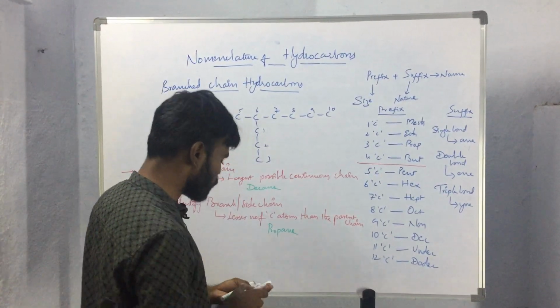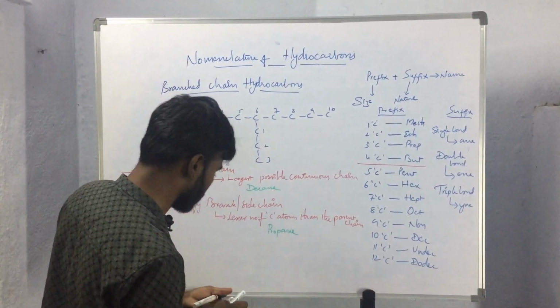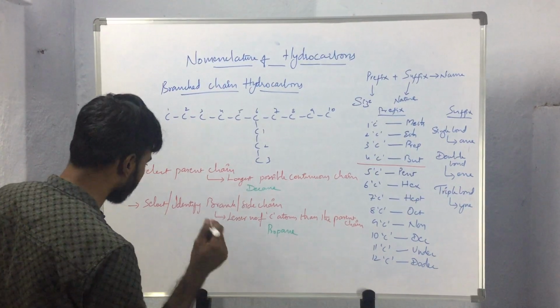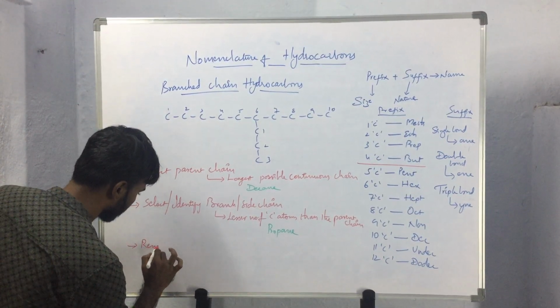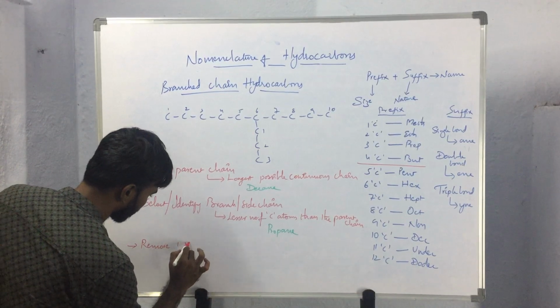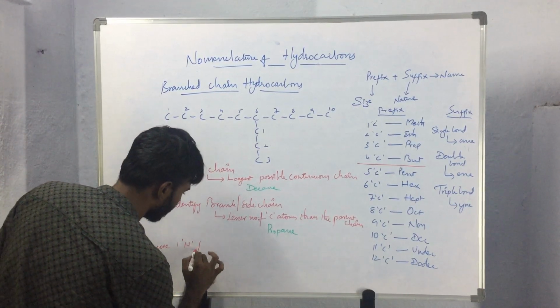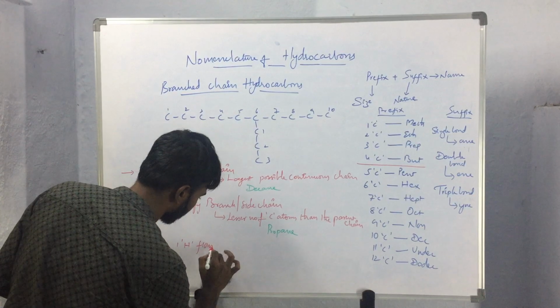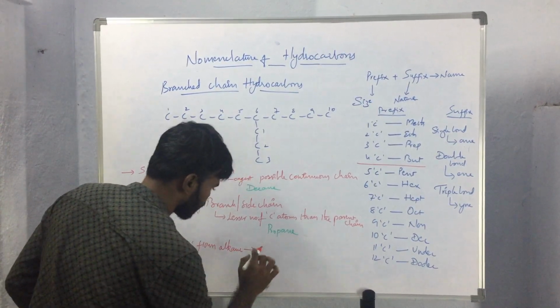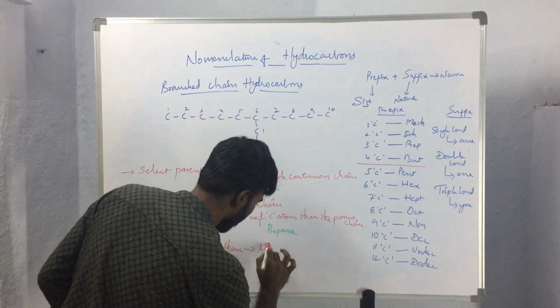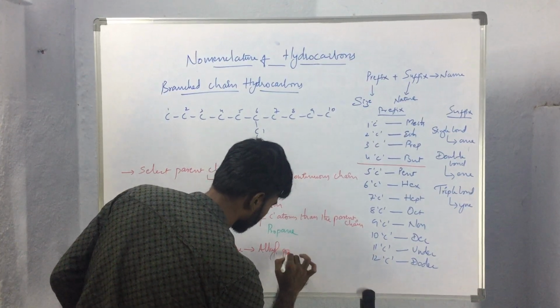Here we should remember one more rule: if we remove one hydrogen from any alkane, then that alkane will be called an alkyl group.